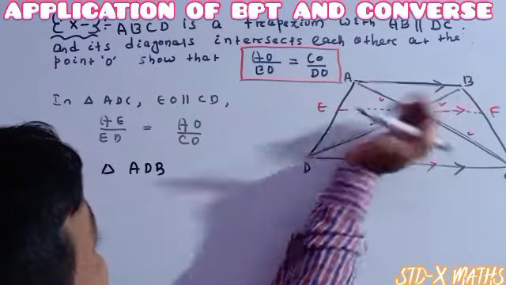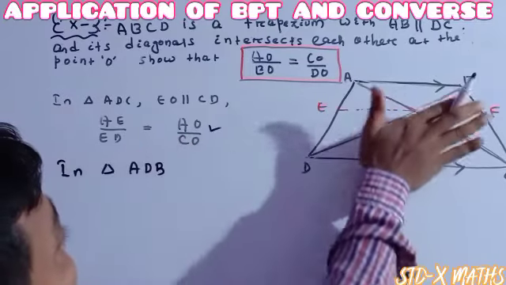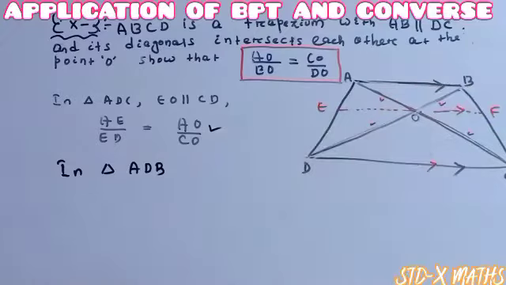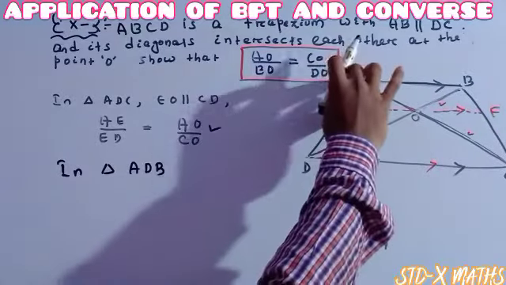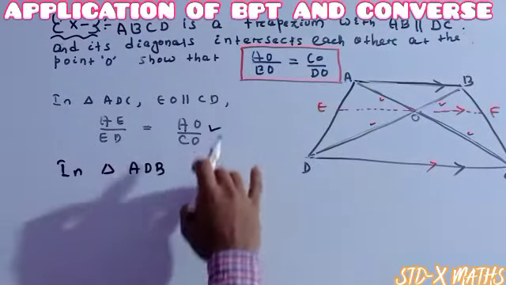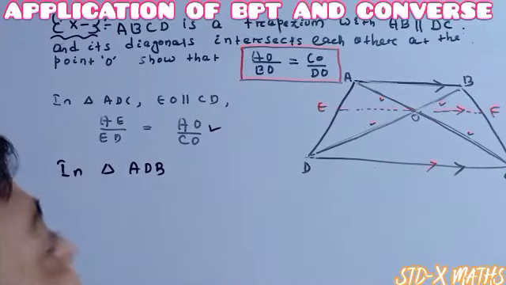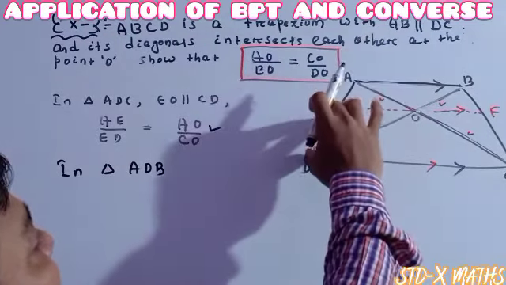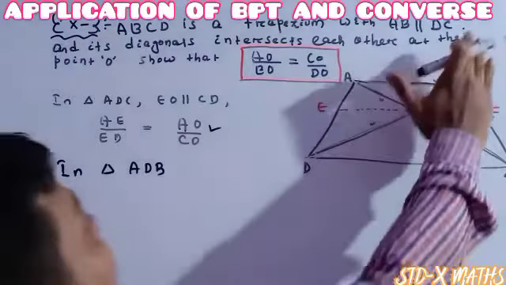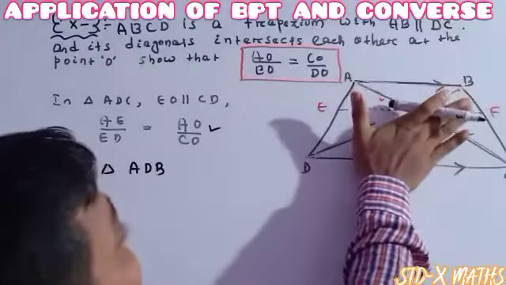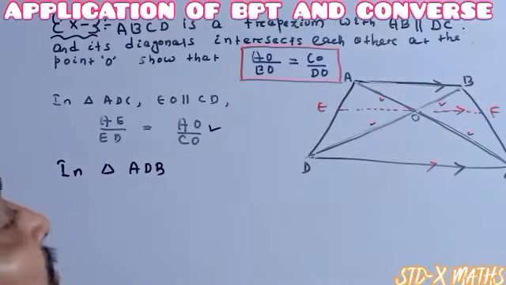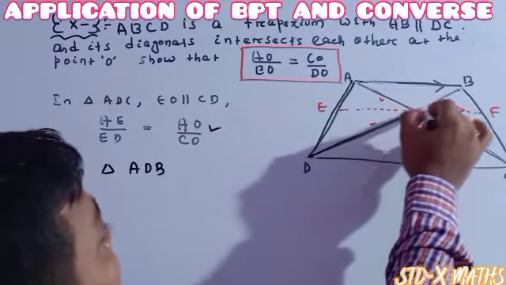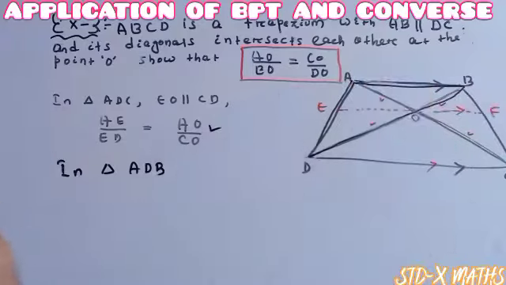So it means for the first one, here it is AO, CO that comes, and whenever I take this triangle, here BO and DO will come. Okay, so it means I am equating AE and ED for both the triangles. AE and ED I am taking, both the angles as common. See, this triangle AED is common for this triangle, and for this triangle AE by ED I am taking as common.